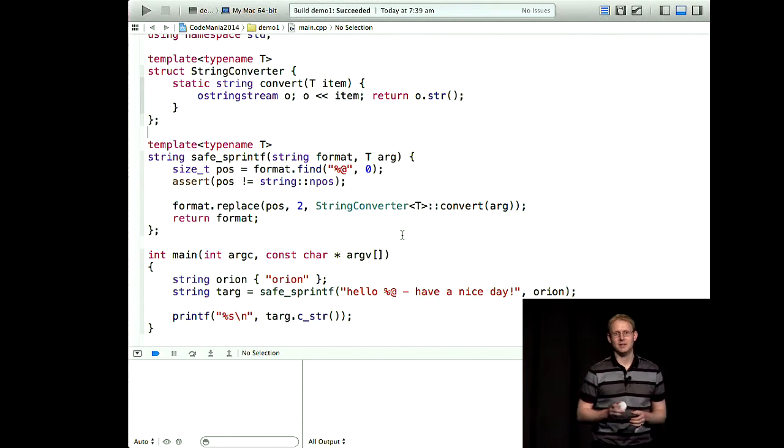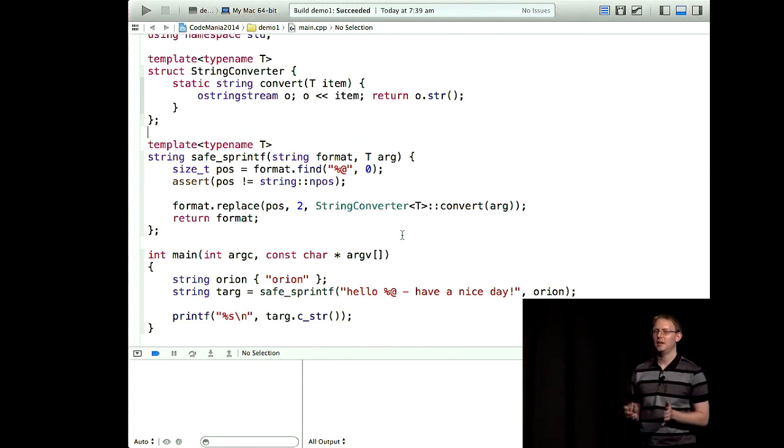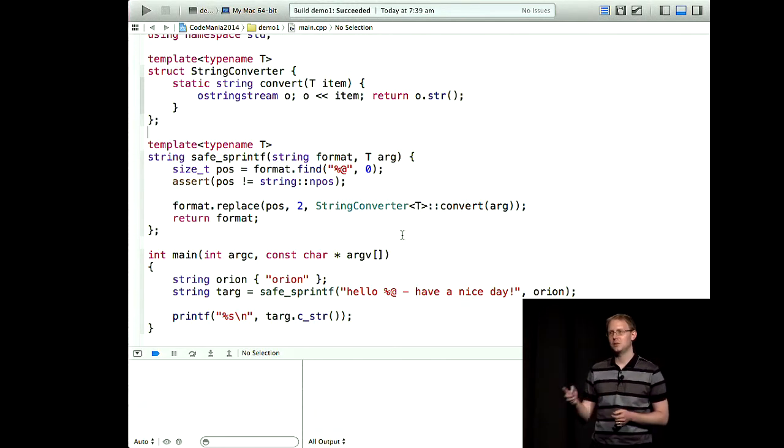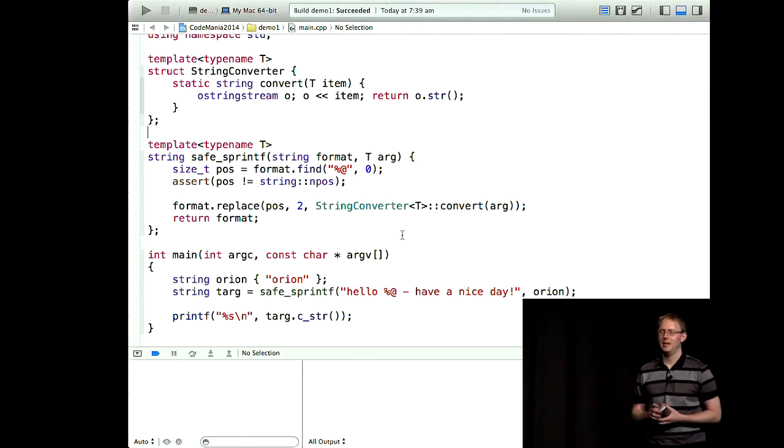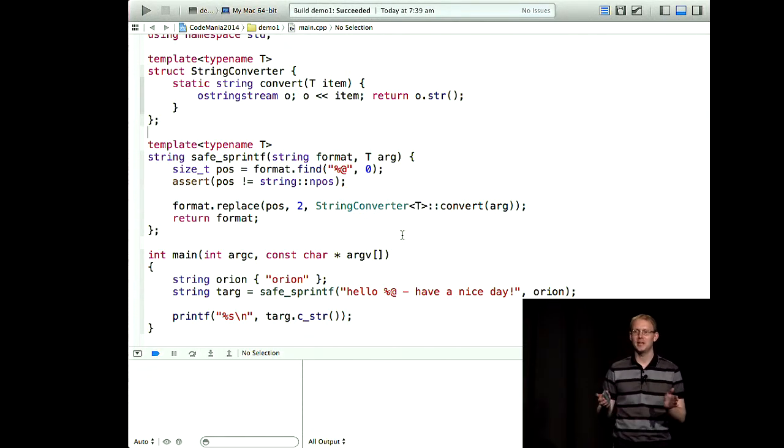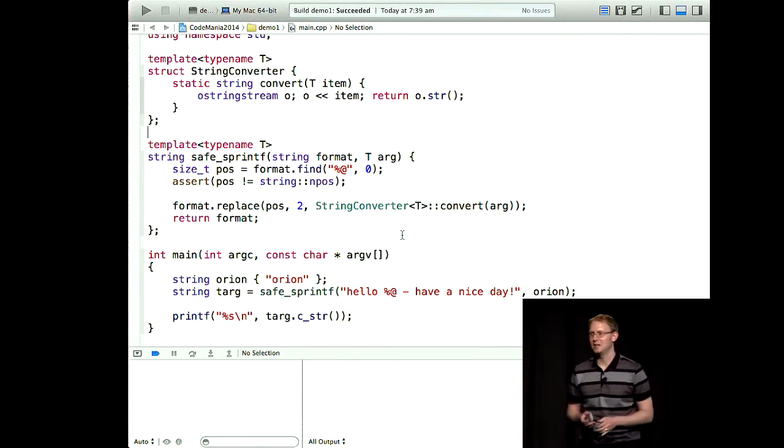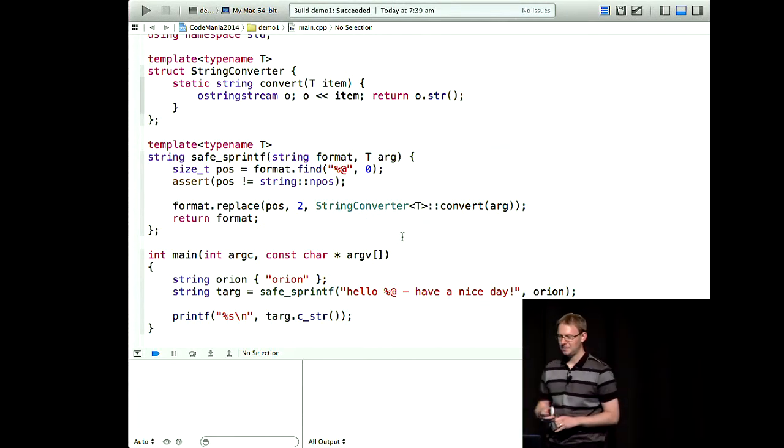Now, the C one also wants to take multiple arguments. Not just one or two, you want any number of arguments that you can swap in. In C, that works by giving you basically a random pointer to some memory, and you have no idea what's there, and it's terribly unsafe. We don't want that. We can do better.